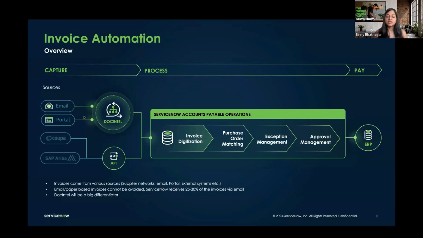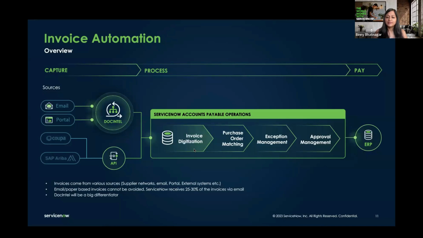As soon as those invoices come in, Doc Intel gets turned on. It starts parsing all the important information, which is configurable. We have around 38 fields we've provided out of the box, common fields for an invoice. But of course, you can add more, edit those, whatever your need is. Doc Intel starts parsing out all that critical information, starts digitizing it.